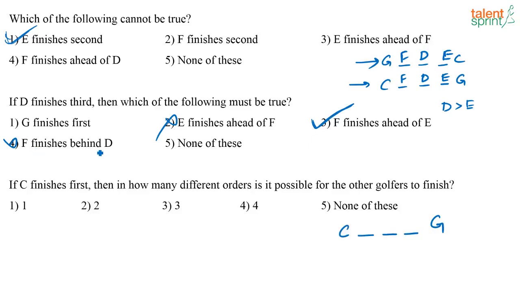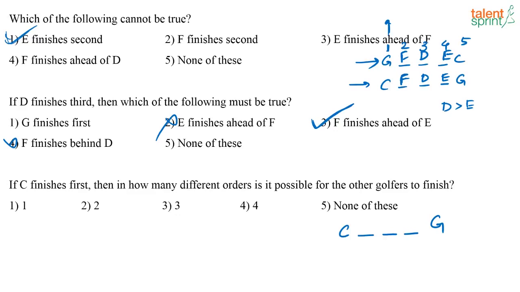F finishes behind D. See, F is finishing before D. Now, what does G represent? G is the person who is finishing first or has the highest rank, then second position, third position, fourth position, fifth position. So here F is finishing always before D. I can't say F finishes behind D. It should be F finishes before D. Then I can say it is true. Here it is behind, so it is not true.